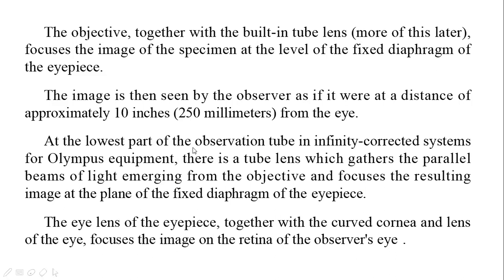At lower part of the observation tube is infinity corrected systems. There is a tube lens which gathers the parallel beams of light emerging from the objective and focuses the resulting image at a plane of fixed diaphragm. Eye lens and eyepiece together with the curved cornea and lens of the eye focuses the image on the retina of the observer's eye.